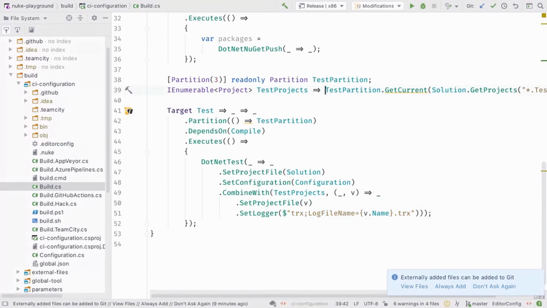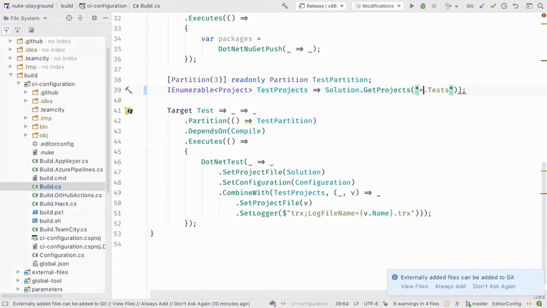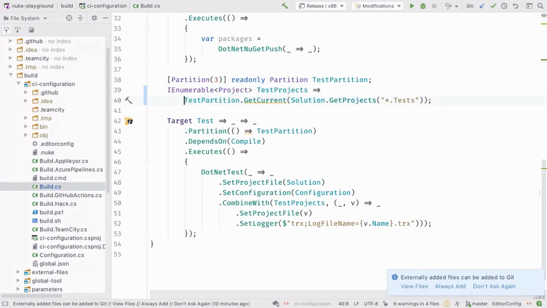But here's something interesting. The test project property is implemented using the test partition. And it tries to get the current partition from all of the test projects. So if I wouldn't use partitions, the conventional approach would be something like that. And we would get all the test projects. But using the test partition, it will yield the first test project on the first partition, the second on the second, the third on the third.